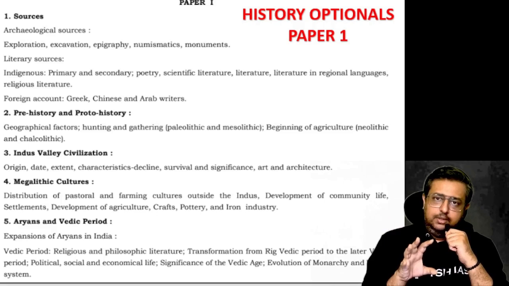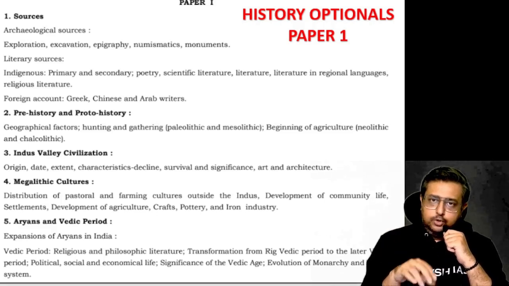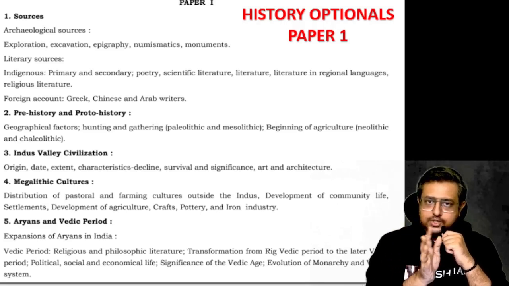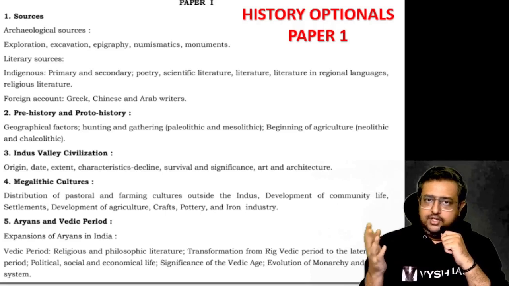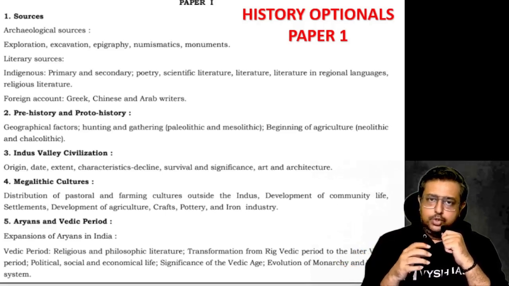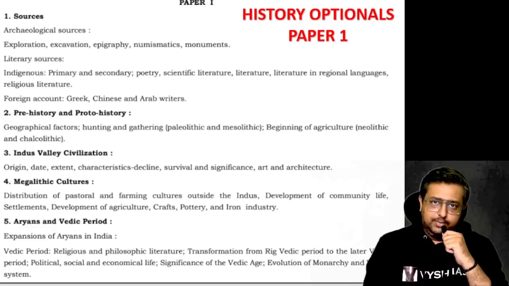So history, if you take, as I told, there are 2 papers. Paper 1 will be your ancient and medieval, and paper 2 will be your modern and world history. That is how history optional papers are designed. Same like the geography you take, it will be maybe resources and physical geography in one, and the other one will have the disasters and other things. So each has a different portion, but every optional I cannot take and explain to you the syllabus now.